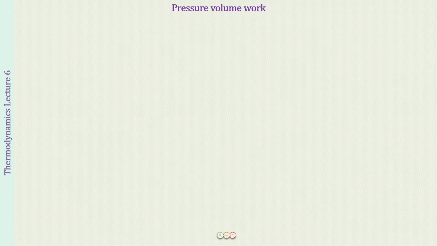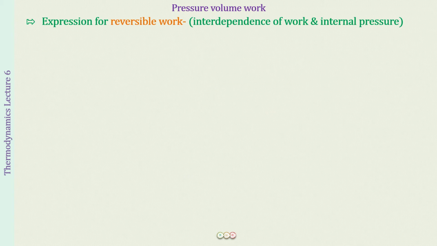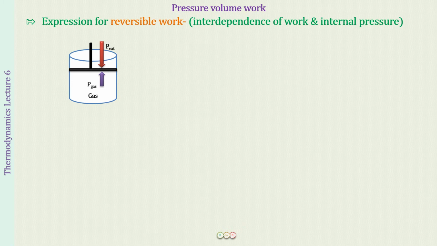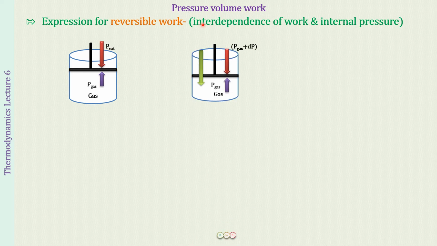So now before we can derive the expression for reversible process, what you have to remember is what is a reversible process. So in a reversible process, what is going to happen? Again, we have the vessel in which we have enclosed a gas, and this is fitted with a piston. So the piston is not moving, so the pressure of the gas is equal to the external pressure. Next, what do we have to do? We have to do a compression now. When we have to do a compression, that means that the external pressure has to be greater than the pressure of the gas. Then only the piston will be moving down and it will compress the gas, right?